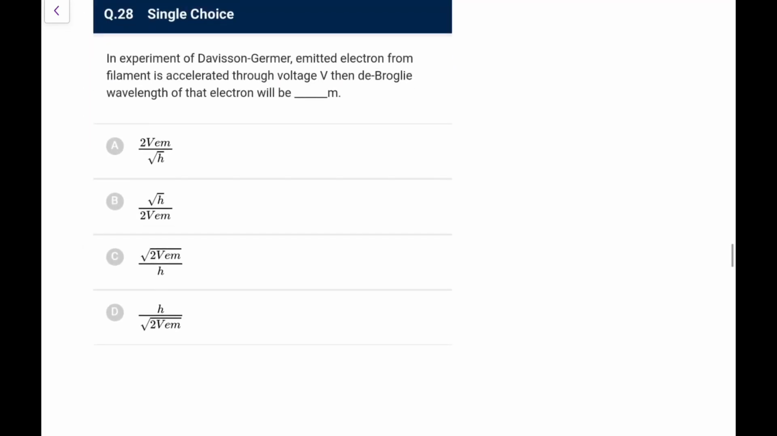Next one. In the Davisson-Germer experiment, electrons emitted from the filament are accelerated through voltage V, then the de Broglie wavelength of the electron will be, you directly know, lambda is h by p, p is root 2 mK, K is eV. You can directly write. So the de Broglie wavelength you are getting like this. This is an easy thing. Option D. Options are also very simplified for you.